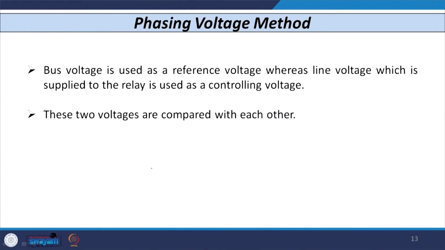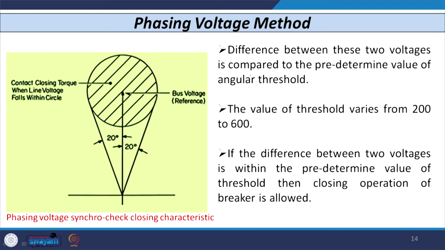So, let us discuss what the phasing voltage method is. Here the bus voltage is used as a reference, and the line voltage is supplied to the synchro check element or synchro check relay as a controlling voltage. These two voltages are compared with each other, and when the difference exceeds some predetermined value, then the output of the synchro check relay is available.